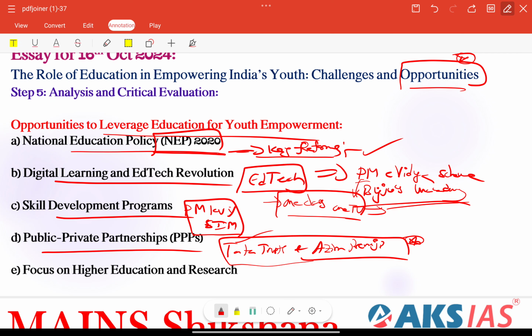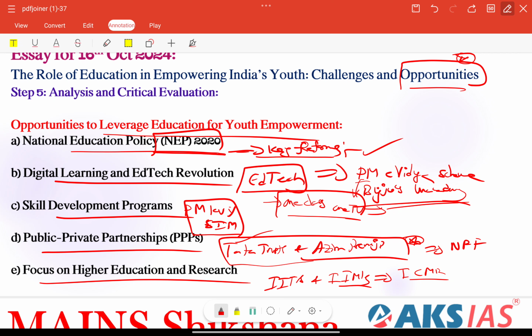Other than that, we have a focus on higher education and research here. The Indian Institutes of Technology, IITs, and also the Indian Institutes of Management, IIMs, and research centers such as the Indian Council of Medical Research. These are very crucial for global competitiveness. And also the government's proposal to establish a National Research Foundation under NEP, very important. The National Research Foundation under NEP is aimed at promoting a culture of research and innovation, particularly among the youth.